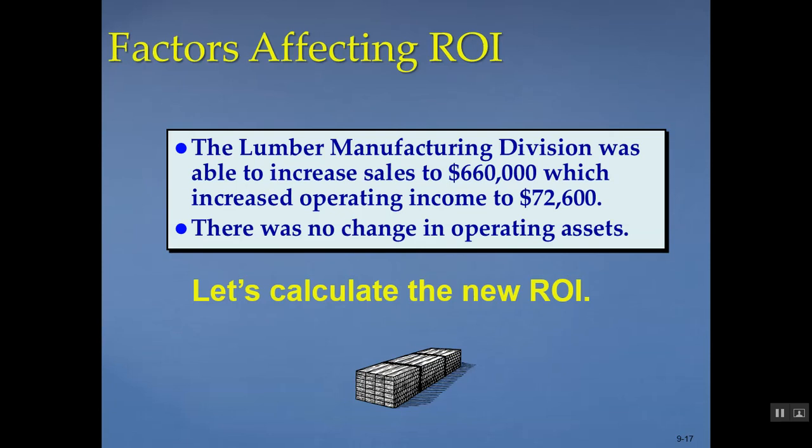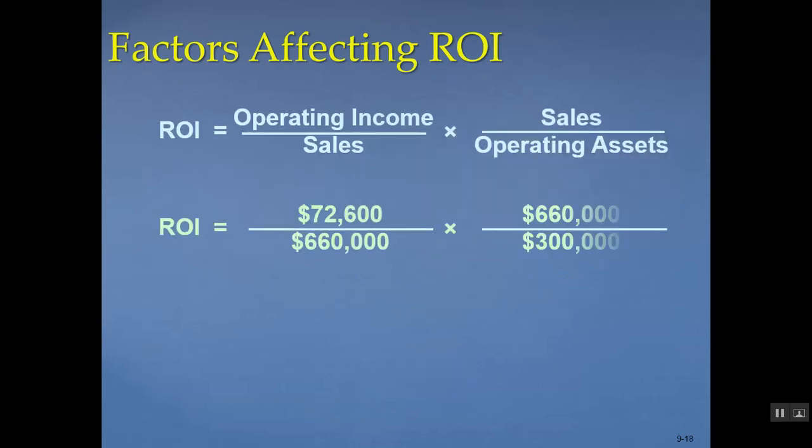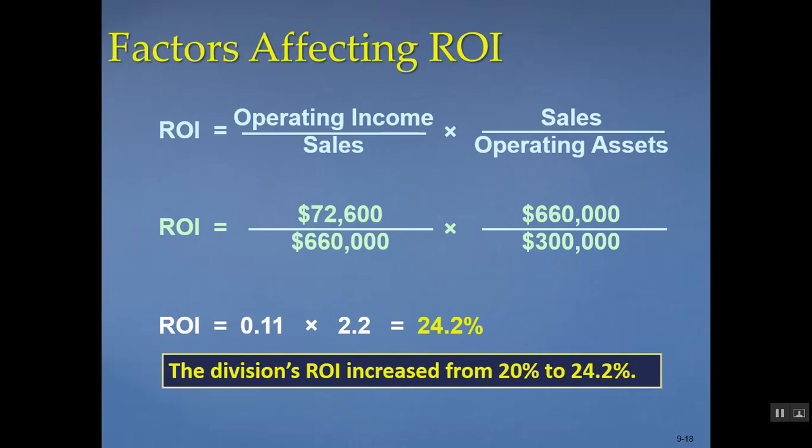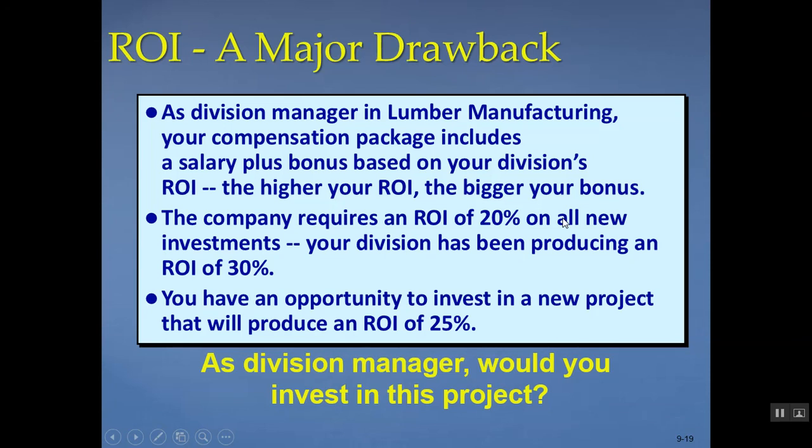Let's look at the extended formula. Now we have a new margin of 11% and a new asset turnover of 2.2, which gives us a new ROI of 24.2%. They were able to do two things. They were able to increase their sales and increase their operating income. Therefore, it increased their overall margin as well as their turnover, because their invested assets, their operating assets, stayed the same.